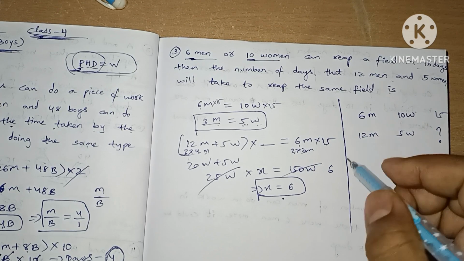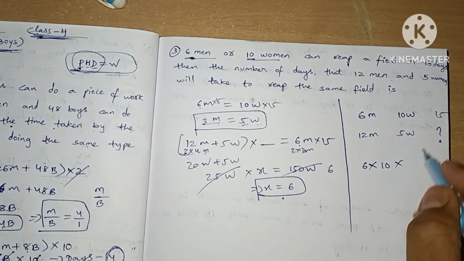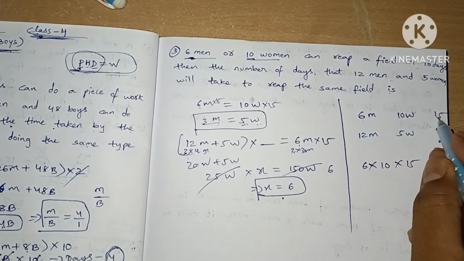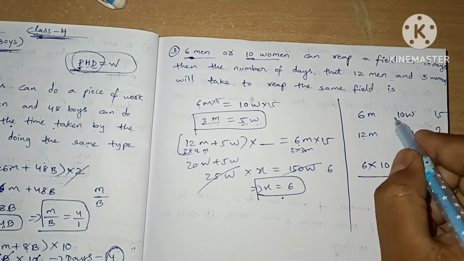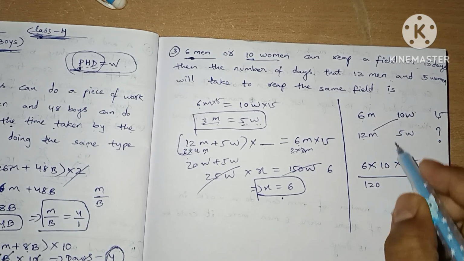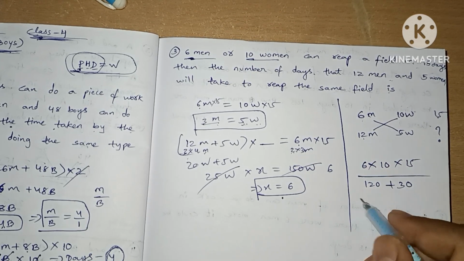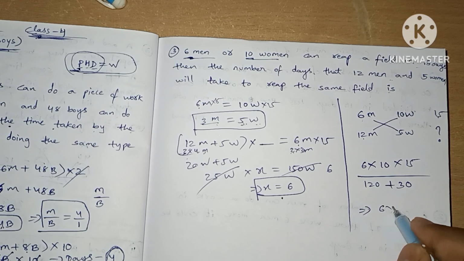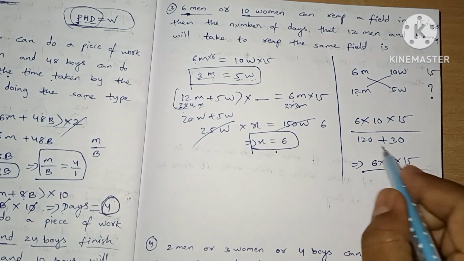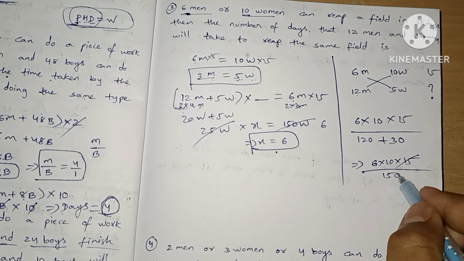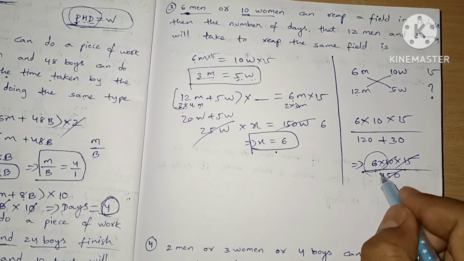So for this question, we do 6 into 10 into 15 divided by 10 times 12 is 120, 6 times 5 is 30, addition of these two. So we get 6 into 10 into 15 divided by 150. 15 times 10 is 150. So the answer is 6 days.